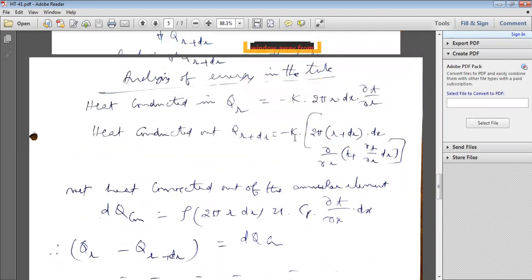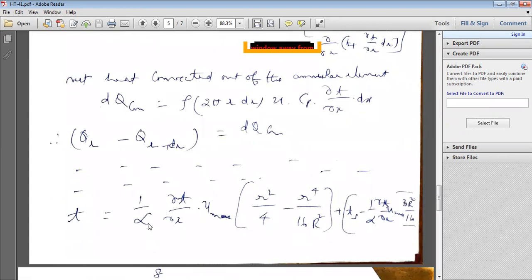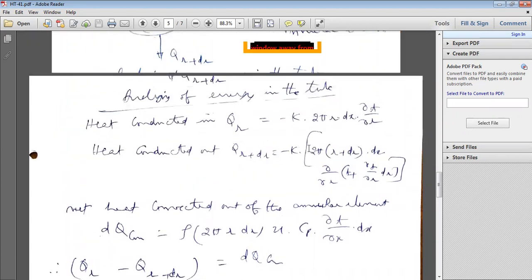Obviously, rho Cp by k, then alpha, thermal diffusivity, is equal to k by rho Cp. Here k is the thermal conductivity, rho is there, Cp is there.